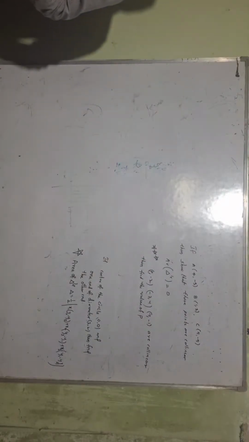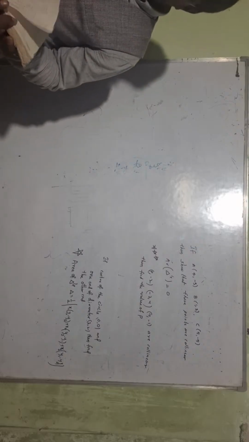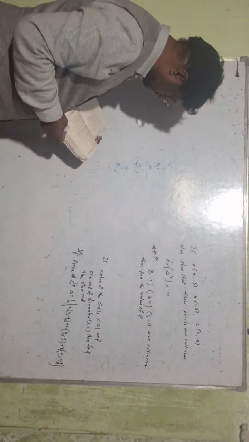And next, area of triangle. Find the area of quadrilateral. And one more gunshot question, this is a 4-mark question.